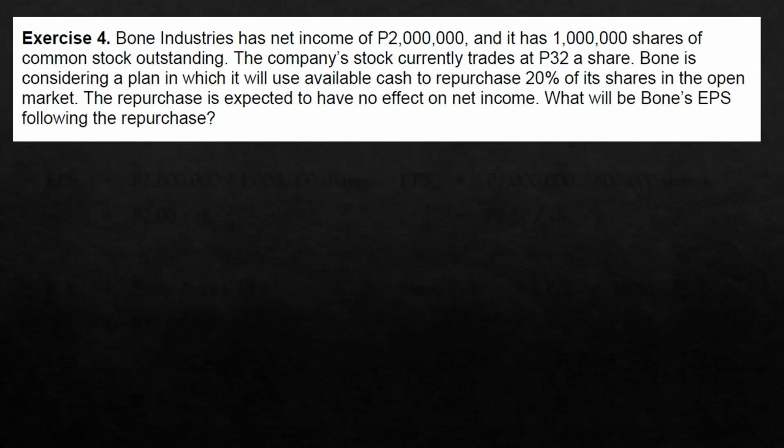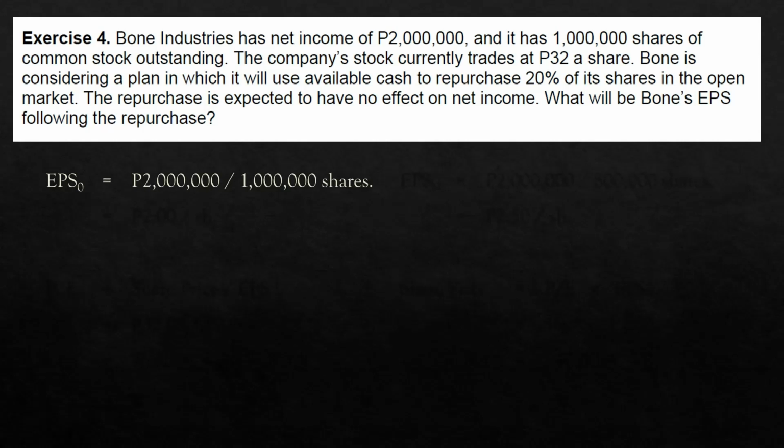Next, exercise 4. Bone Industries has net income of 2 million pesos and it has 1 million shares of common stock outstanding. The company's stock currently trades at 32 pesos a share. Bone is considering a plan in which it will use available cash to repurchase 20% of its shares in the open market. The repurchase is expected to have no effect on net income. What will be Bone's EPS following the repurchase? The original earnings per share is simply net income over the number of shares outstanding.